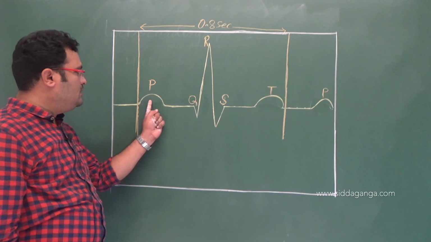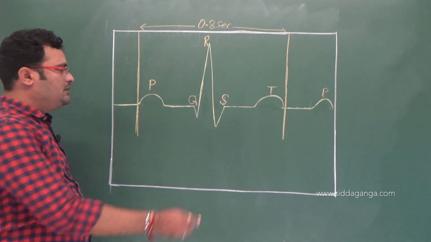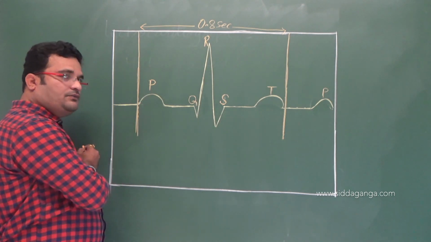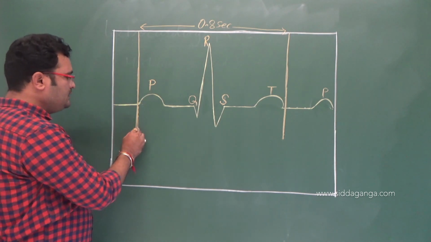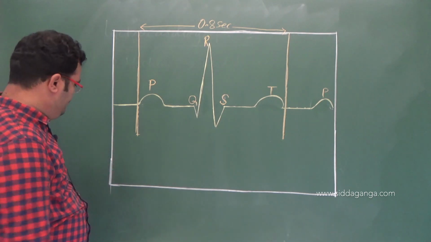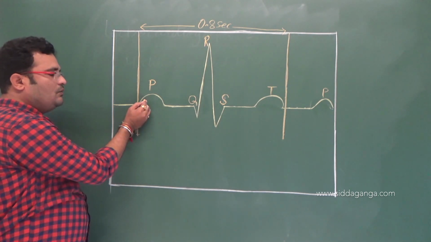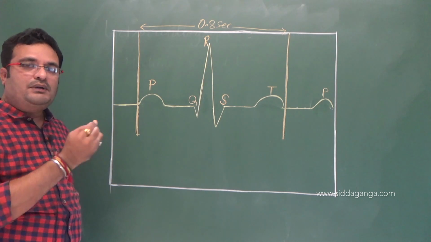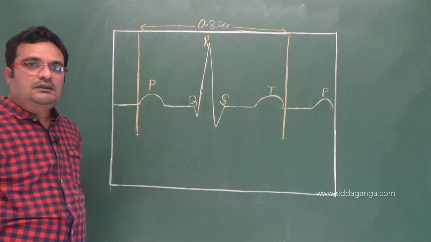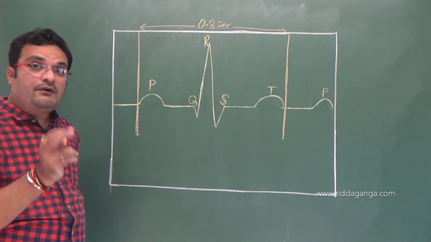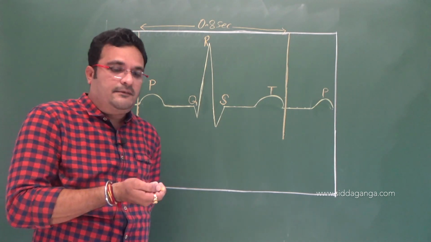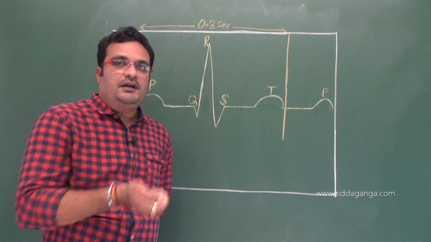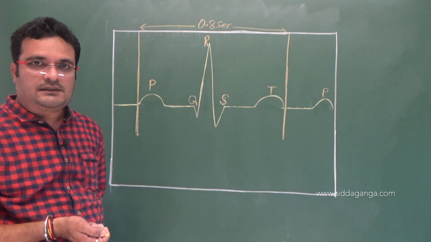See here, the first one is the P wave. This P wave is due to the electrical impulses needed for contraction of the chambers. The SAN initiates the electrical impulses, right?